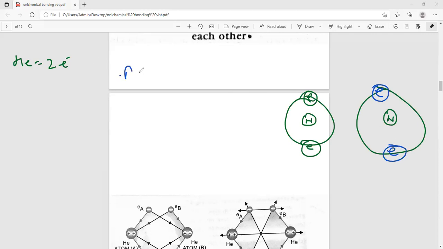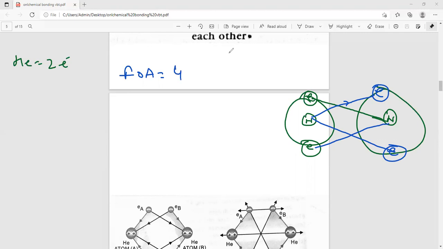First of all, we calculate the force of attraction. The force of attraction operates between electron and nucleus: 1, 2, 3, and 4. So there are 4 forces of attraction.